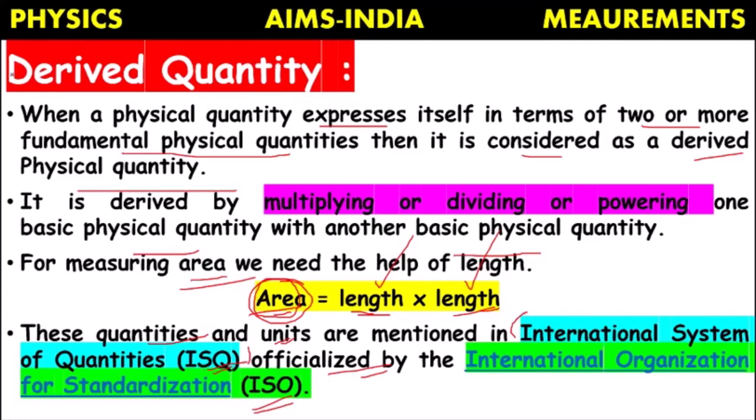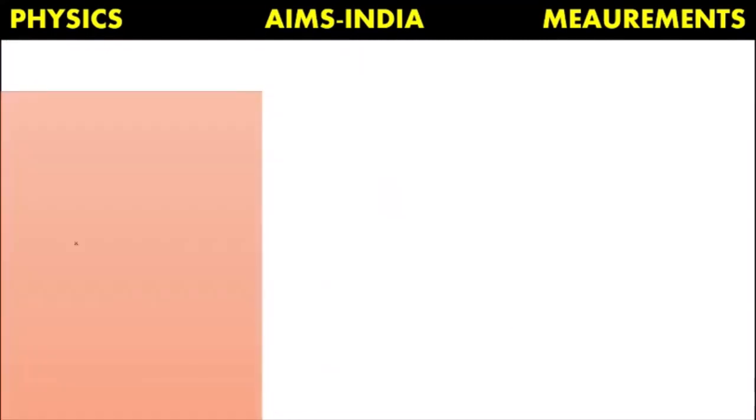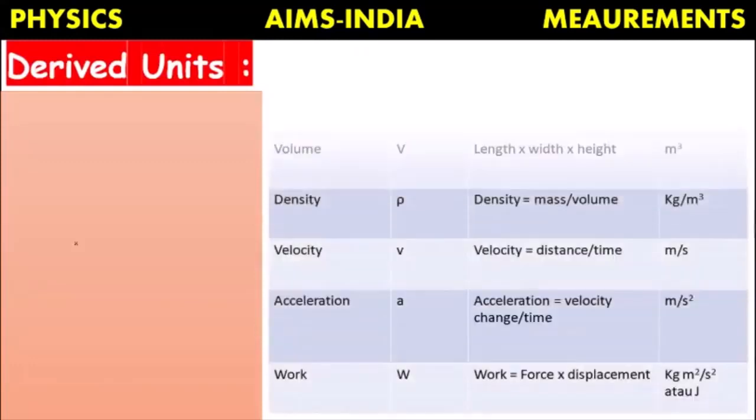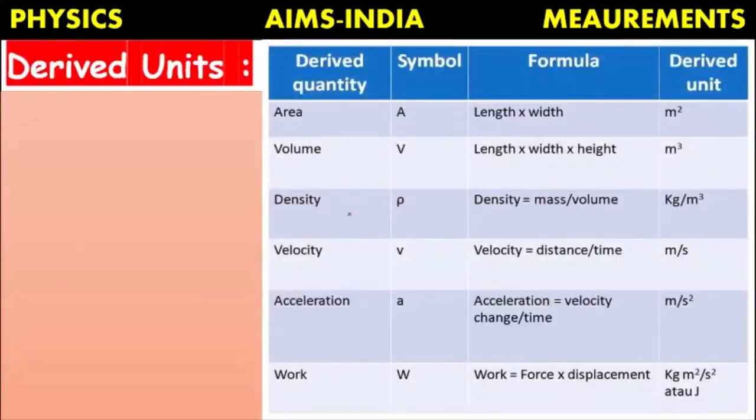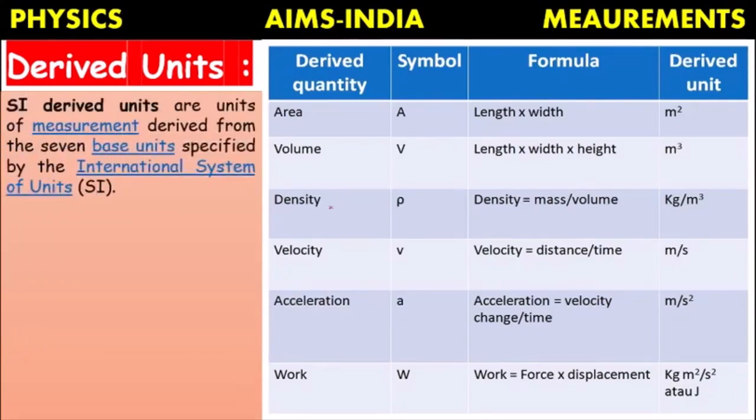There we will come across all the names of these derived quantities and their units. So these are all derived quantities, and the symbol for derived quantities, their formula, and the derived unit.